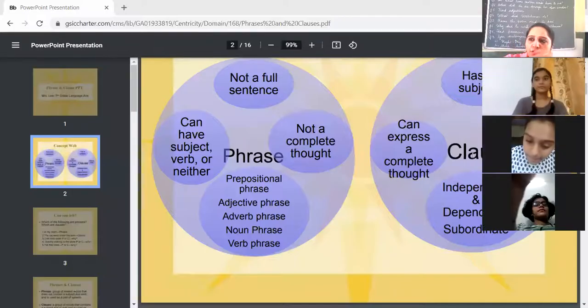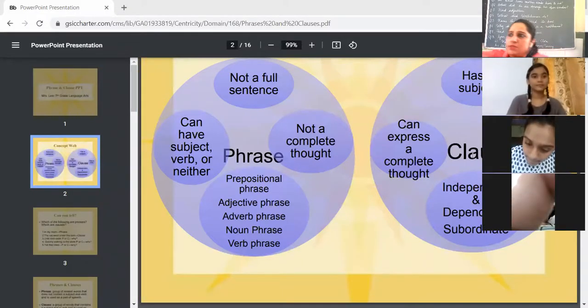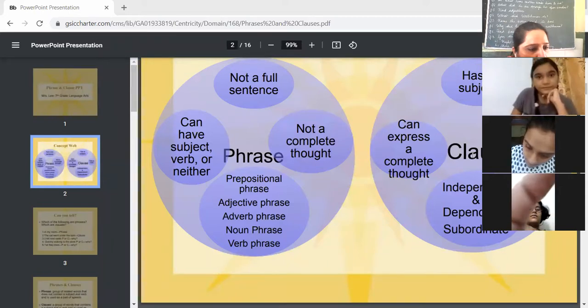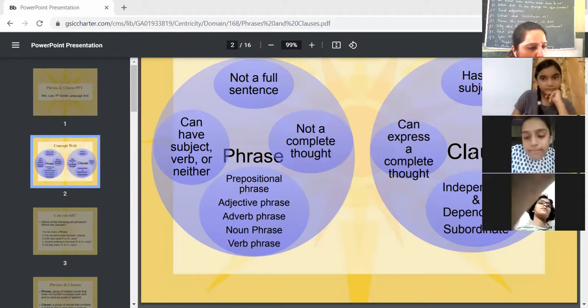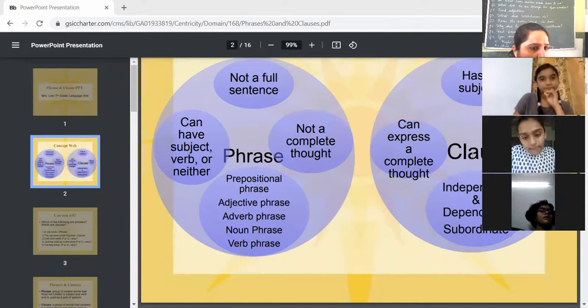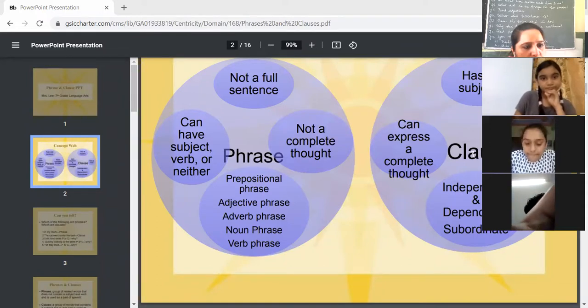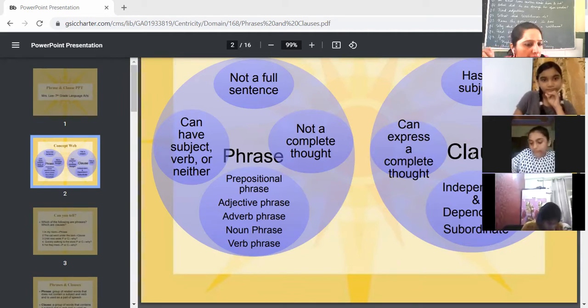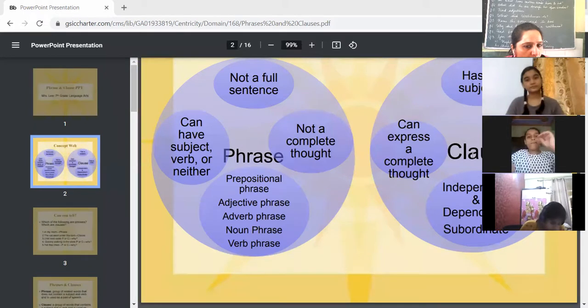So today we are going to learn about phrases and clauses. First, we need to understand what a phrase is, what a clause is, and what the difference between a phrase and a clause is. Okay. So a phrase is not a full sentence. It can have a subject, it can have a verb, or it will have neither subject nor verb. Not a complete thought. So it is not giving you a complete thought.